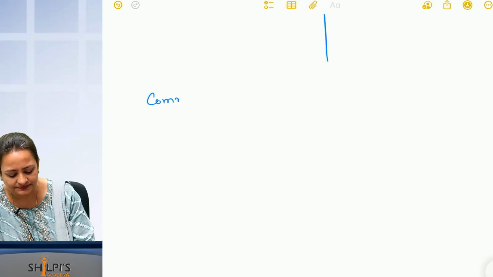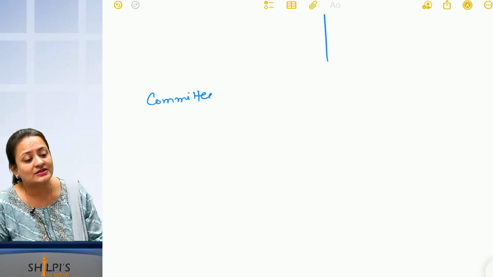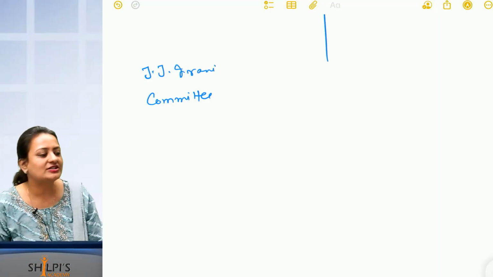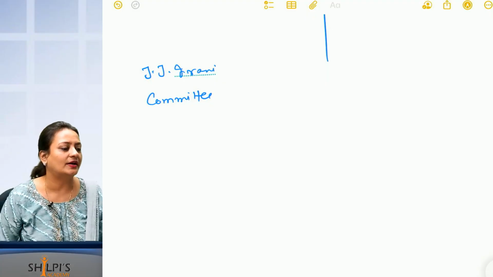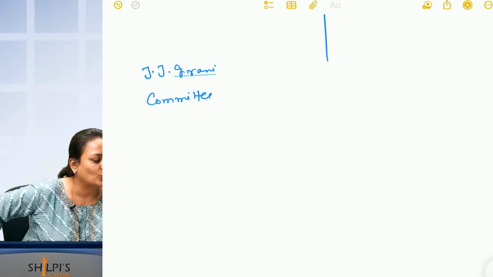First there is a committee. For the 2013 Act, which committee came into the picture to do this? It is known as the J.J. Irani Committee. Who is this J.J. Irani? It's the name of a person.